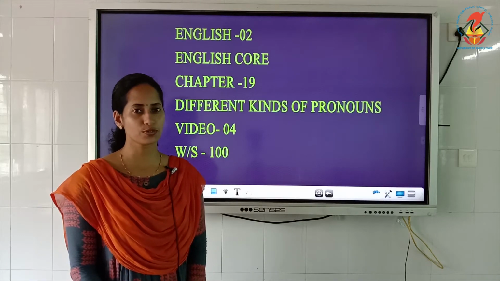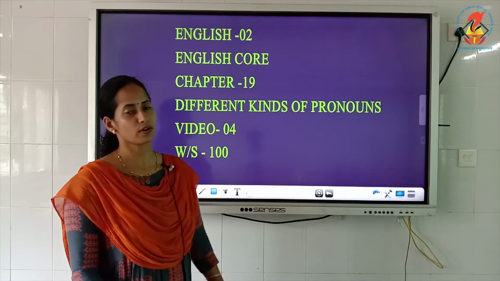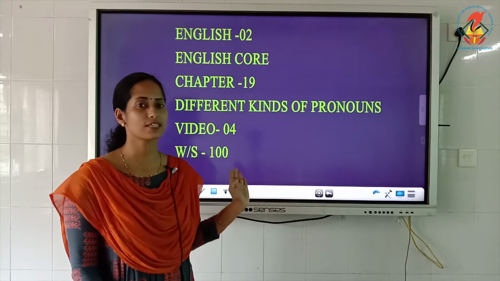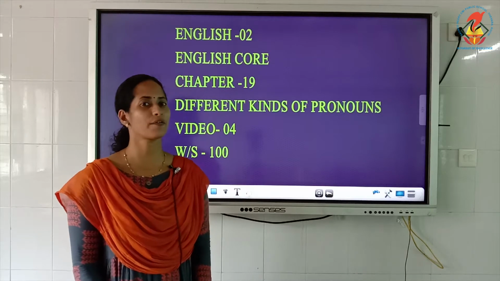Today we are going to continue with the chapter different kinds of pronouns, and you have to be ready with the worksheet page number 100. This is the last page of this chapter. I hope all are ready.